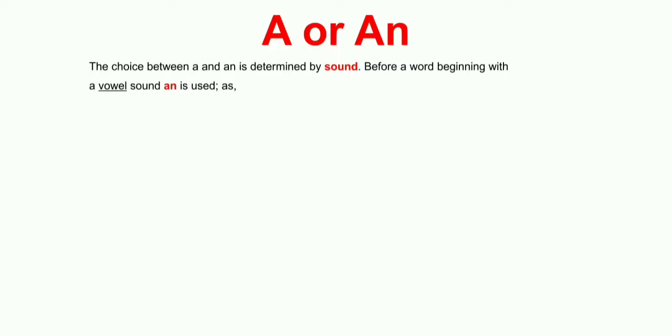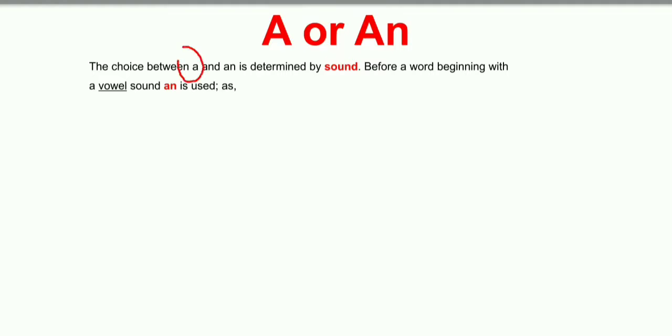The first is that the choice between a and an is determined by sound. When we use either a or an, it is determined only by the sound. Before a word beginning with a vowel sound, an is used.